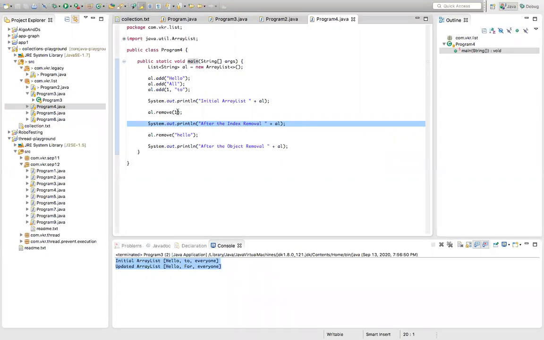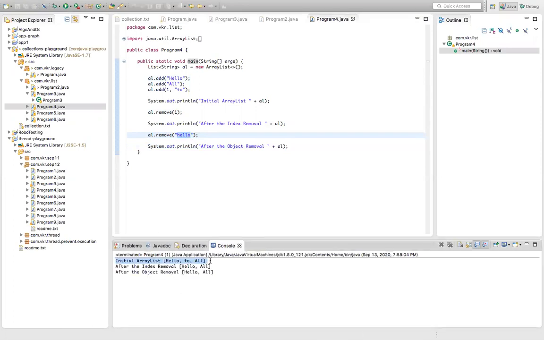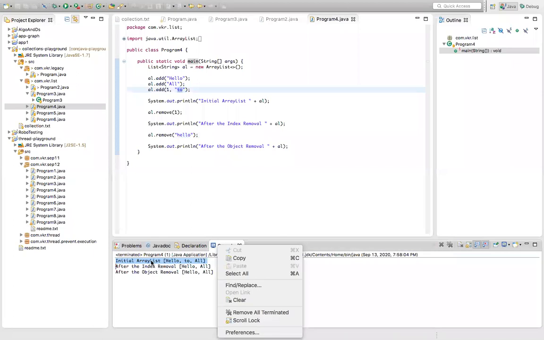Not only based on the index, we can remove based on the object also. Here I'm trying to remove hello. Here we have hello with a capital letter, but I'm removing hello with a small letter. After the removal of hello, this hello is not there, so it won't remove. Let's see the output. Now the initial array is hello 2 all. After removing the first index, which is 2, 2 is removed, and we got hello all.